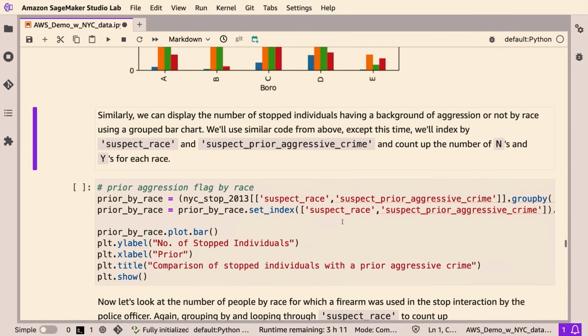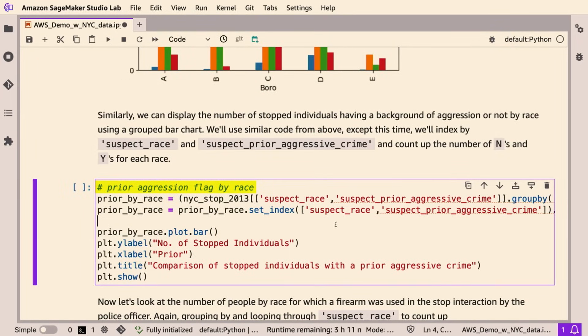Okay, and so now we can look at some other things. Let's look at this variable called suspect prior aggressive crime. Again, that represents whether or not the suspect is known to have a prior aggressive crime on their record at the time of their stop in this 2013 stop data.